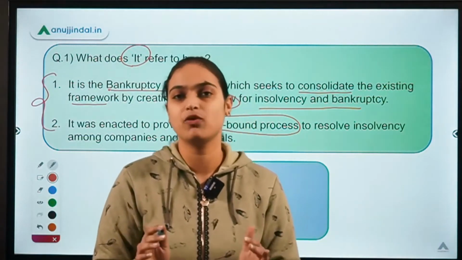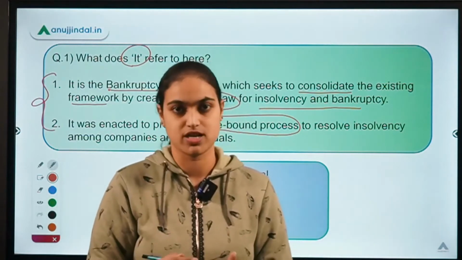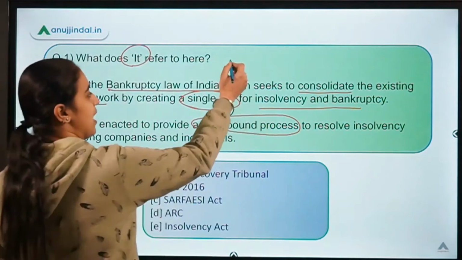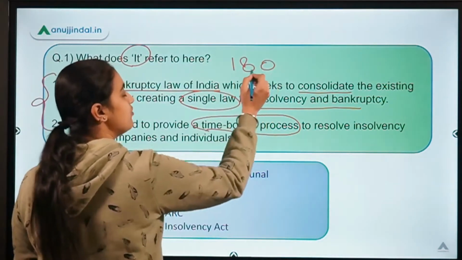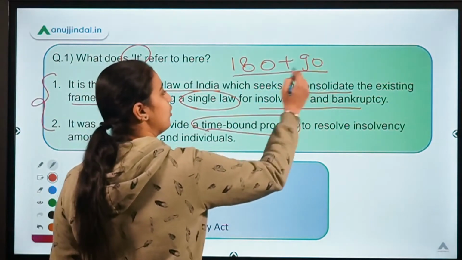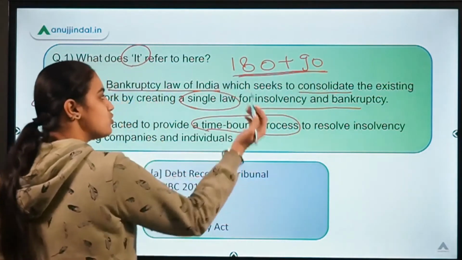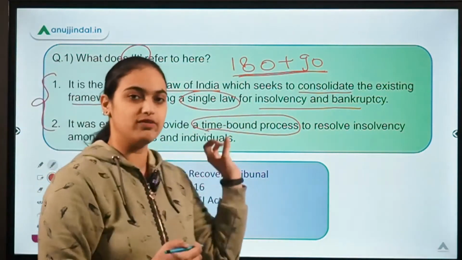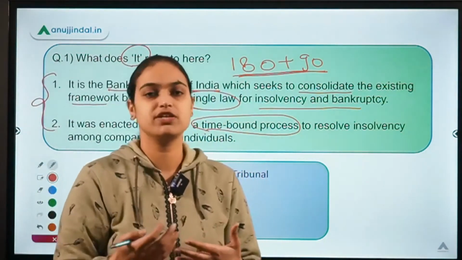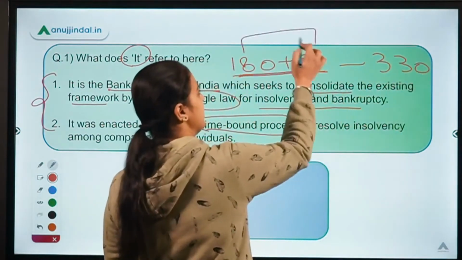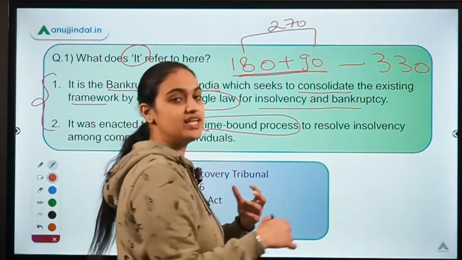Earlier, a lot of time got wasted in the resolution process. So they came up with the concept of resolving these insolvency and bankruptcy cases within a time span of 180 days with 90 days additionally allowed in certain cases. So a total of 270 days window was allowed to resolve the cases. Further, this period was enhanced to 330 days. This 270 days period didn't include the litigation time.